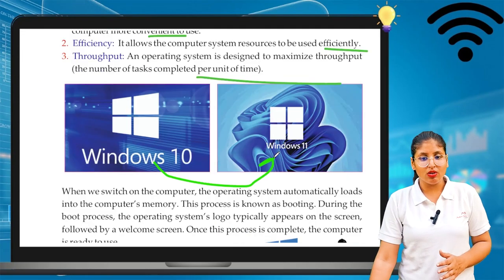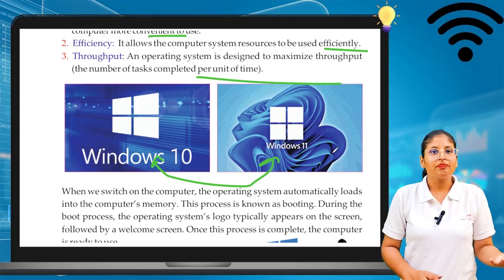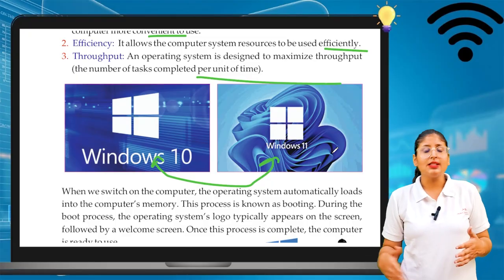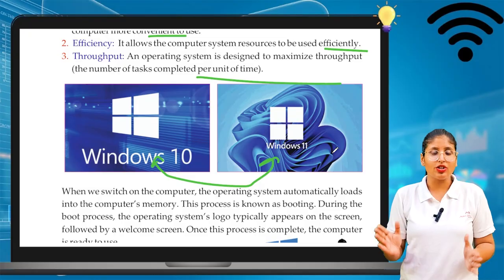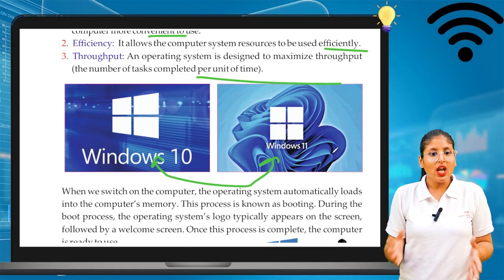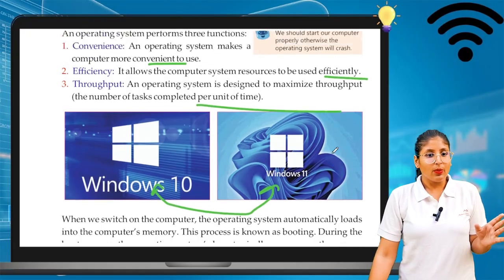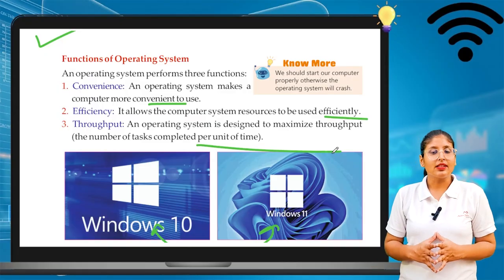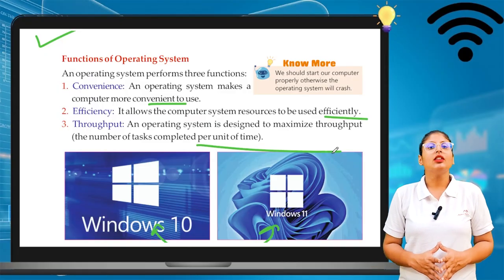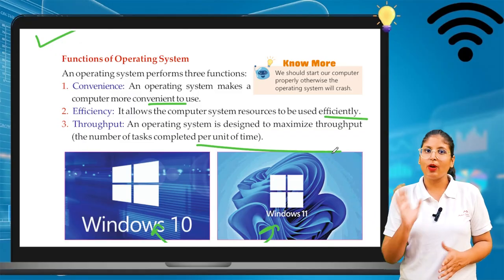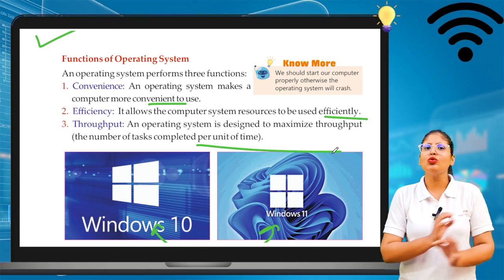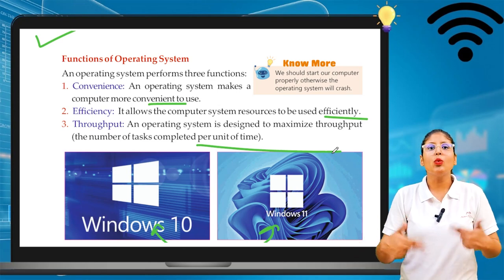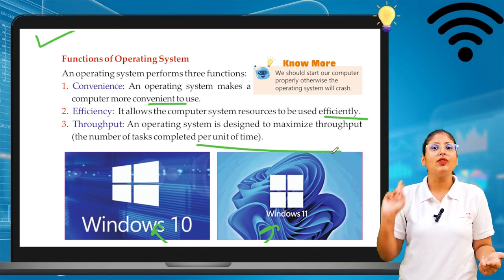Now we can compare. There are 2 Windows versions, Windows 10 and Windows 11. Nowadays different Windows versions are coming due to changes and advancement in technology. So we can say that the operating system is very important for a computer to function properly. If the operating system is new, you can do lots of work on your computer as compared to your previous Windows.